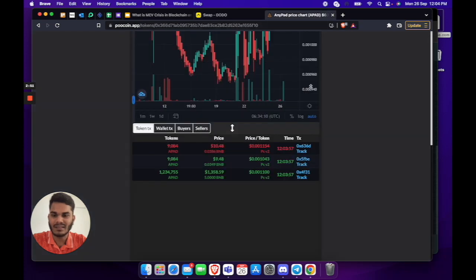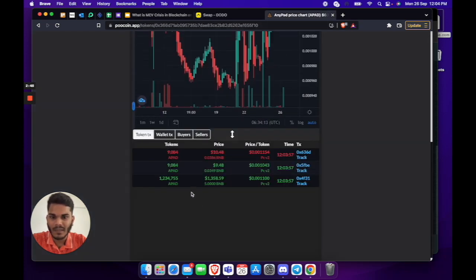Here you can see this bot placed an order before me. I was the one who placed the order for 1.36 million tokens. But when the block is formed and the transactions are sent to it, this bot arranges the transactions one by one.